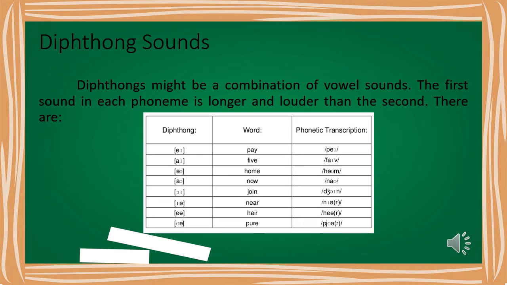took. Diphthong sounds. Diphthongs might be a combination of vowel sounds. The first sound in each phoneme is longer and louder than the second. There are: pay, I, home, now, join, near, hair, pure.